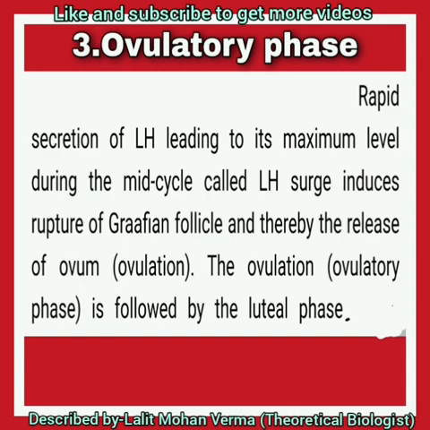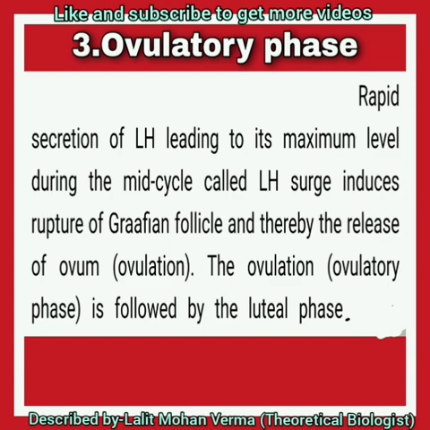Now, the ovulatory phase, this is the third phase. It happens at the 14th day. Rapid secretion of LH leads to a maximum level during the mid cycle, that is the LH surge. Mind it, LH surge.